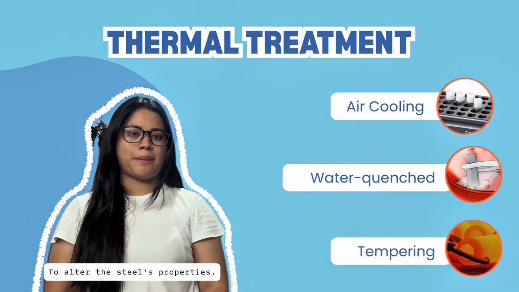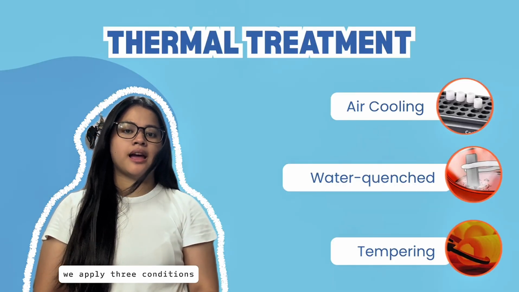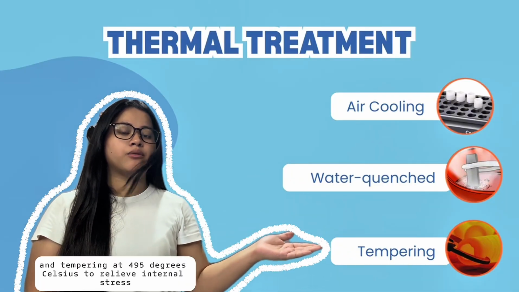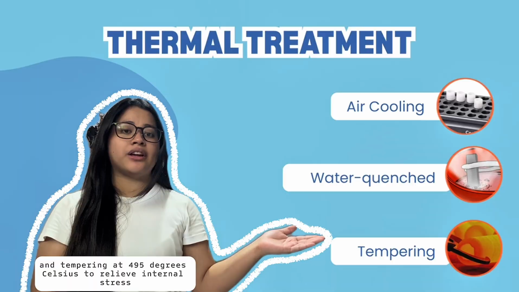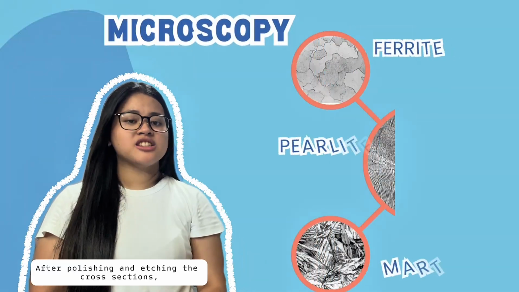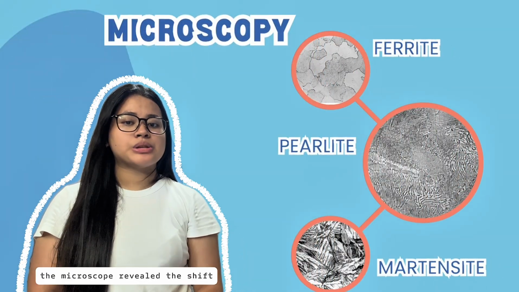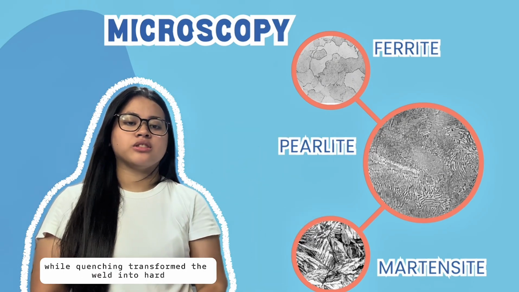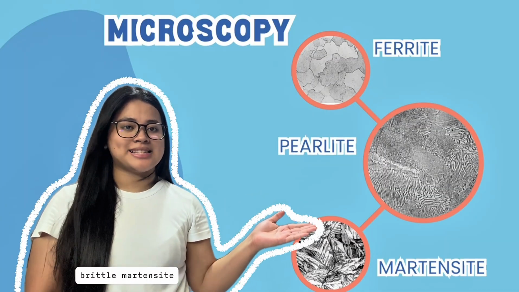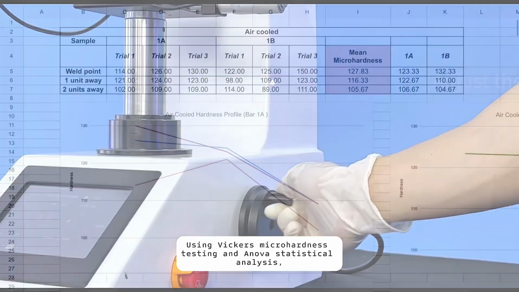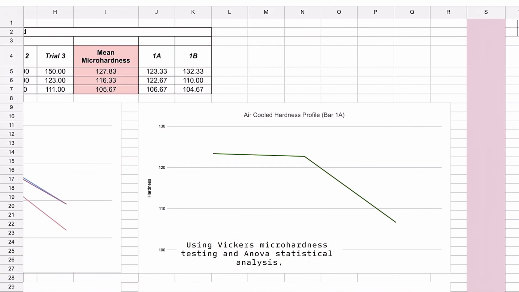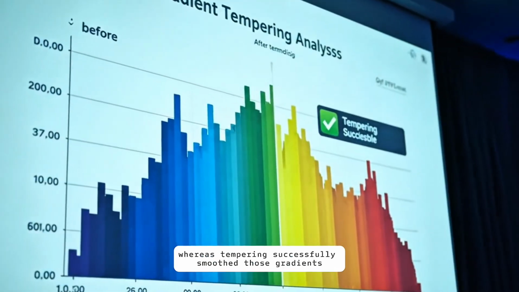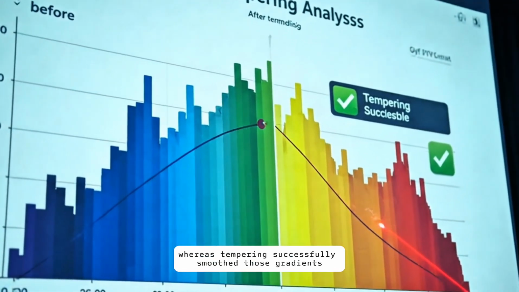To alter the steel's properties, we applied three conditions: air cooling for stability, water quenching for rapid hardening, and tempering at 495 degrees Celsius to relieve internal stress. After polishing and etching the cross-sections, the microscope revealed the shift. Slow cooling produced soft ferrite and pearlite, while quenching transformed the weld into hard, brittle martensite. Using Vickers microhardness testing and ANOVA statistical analysis, we mapped the data. We found steep hardness spikes in quenched welds, whereas tempering successfully smoothened those gradients.